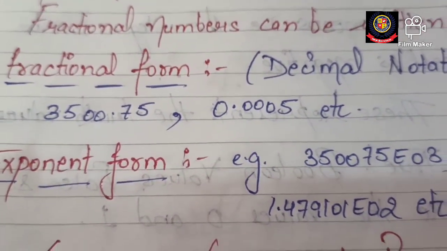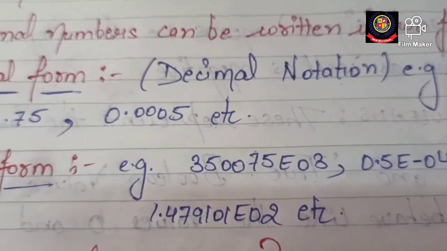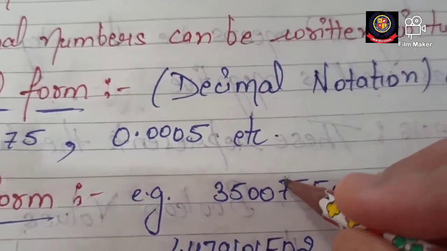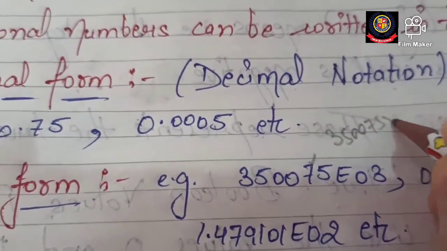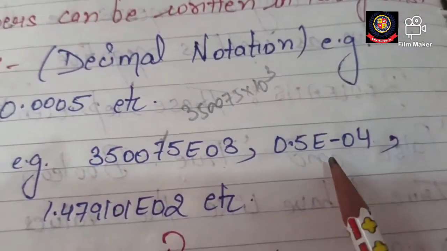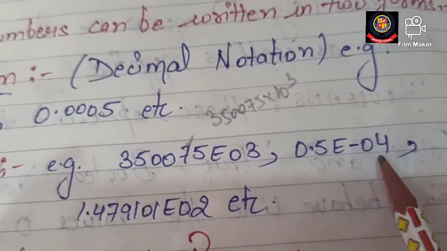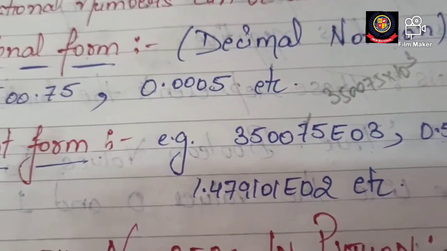And the second is exponent form, like 3575e3. E represents the exponent form. जब हम इसको process करेंगे तो हमारे पास क्या आएगा, 3575 into 10 raised to the power 3. ठीक है. Similarly 0.5e-4, that means 0.5 into 10 raised to the power minus 4. Similarly this one.